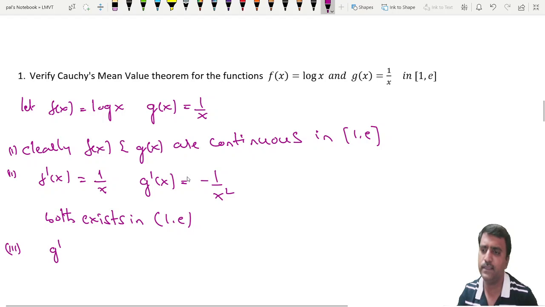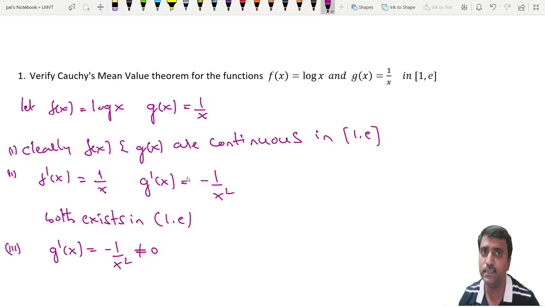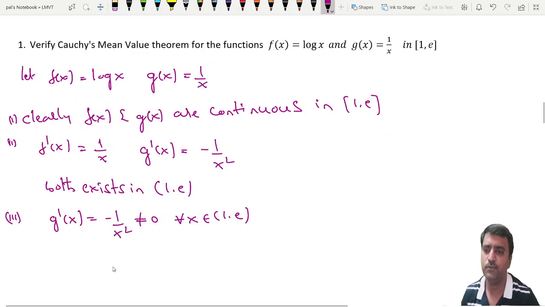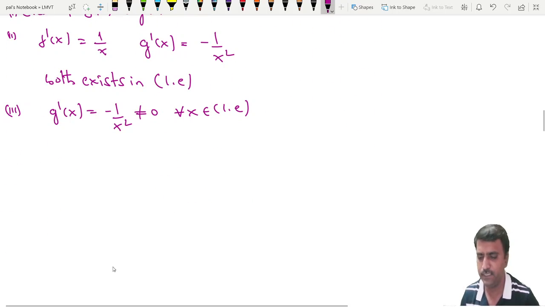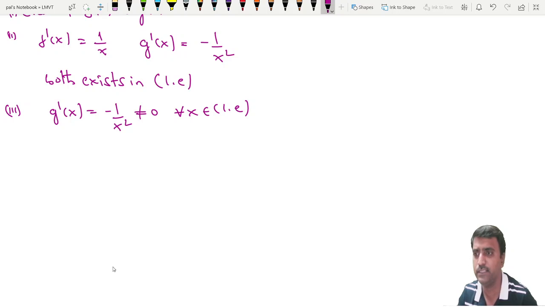And next you take the third condition. So g dash of x is what? G dash of x is minus 1 by x square. It is not equal to 0. This is important. This is the third condition of Cauchy's mean value theorem. It will not be 0, whatever value you give in between 1 to e, this is never 0, for all x belonging to 1 to e. So therefore it satisfies the three conditions of Cauchy's mean value theorem.